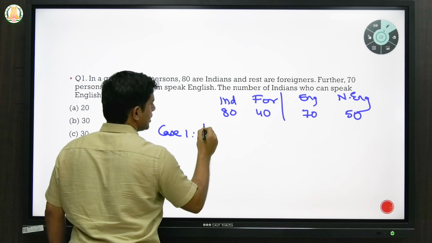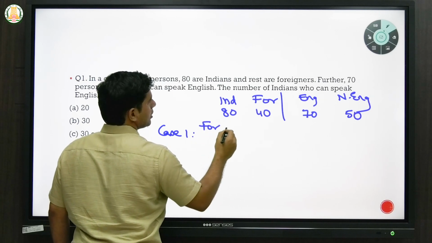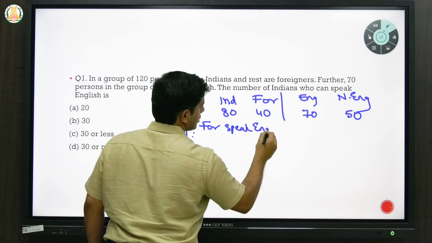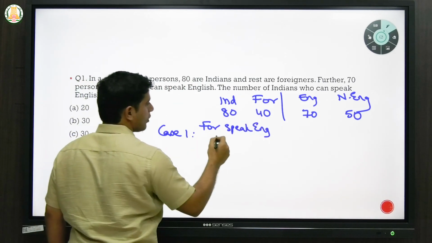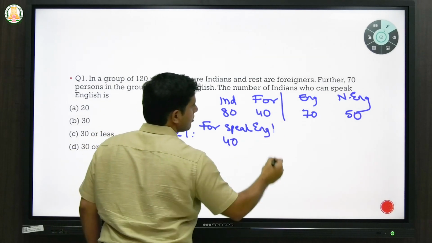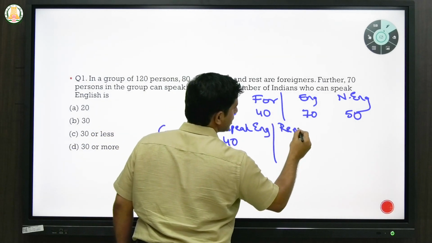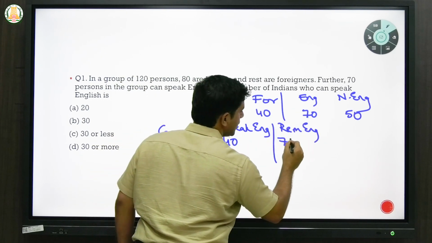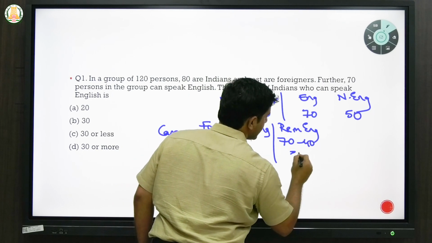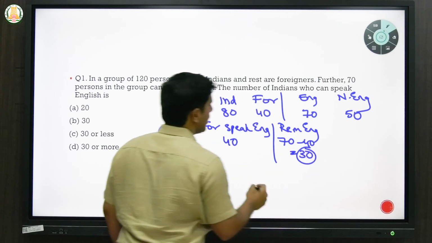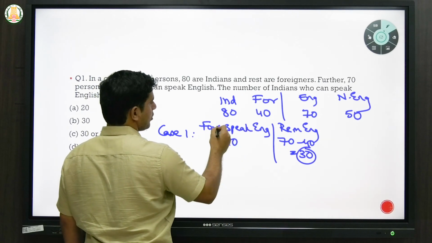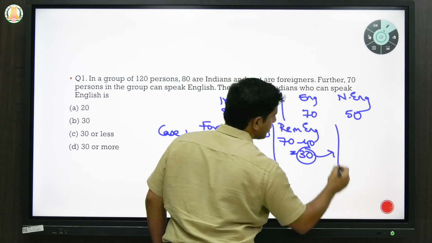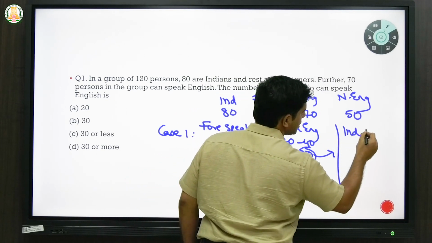You say how many foreigners speak English, and we will take an extreme example saying all 40 can speak English. So remaining English speakers, how many are there? If 40 are speaking, 70 minus 40, there are 30. But we know if foreigners who speak English are only 40, this 30 has to be Indian. So here you write how many are Indians who speak English.